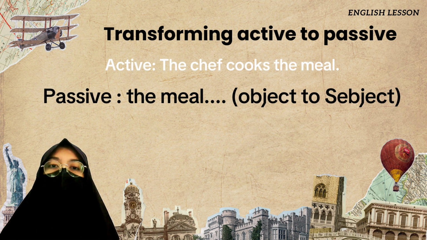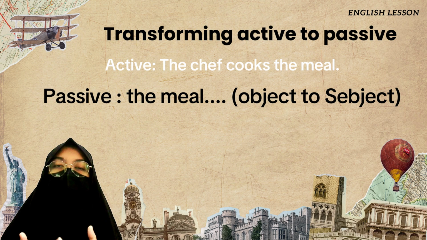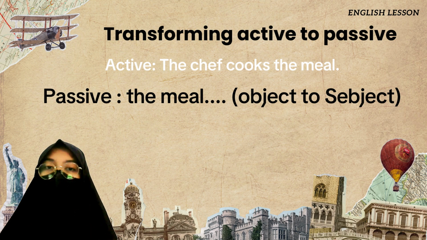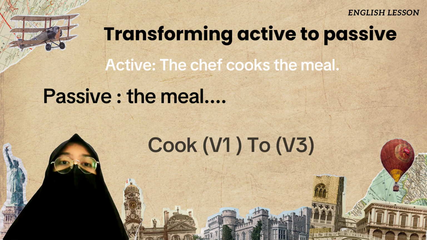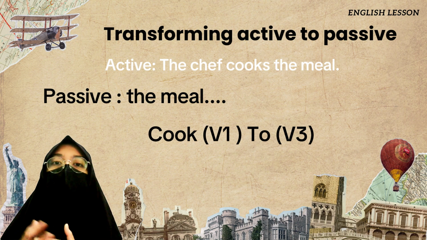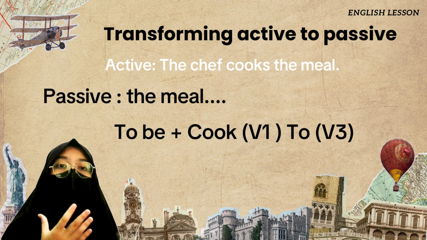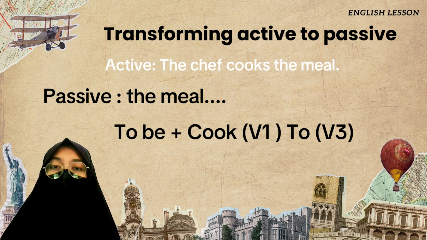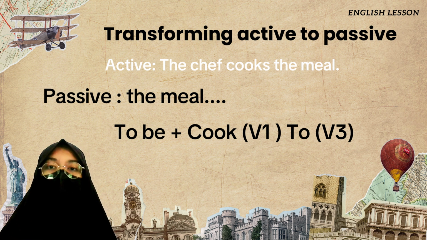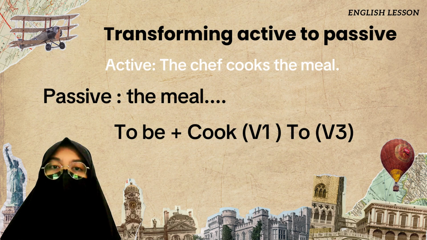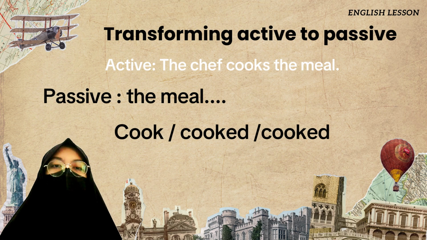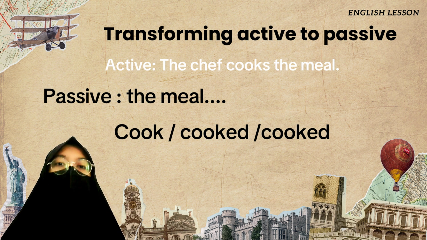The meal is going to be the subject, and then change the verb to the appropriate passive verb: use be plus past participle, or verb 3, and the form of be depends on the tense of the active sentence, like cooks, which becomes is cooked.